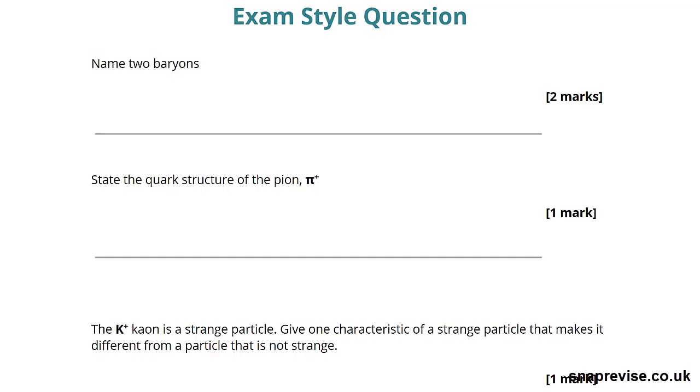So in this exam style question, they'd like us to begin just by naming two baryons. And in this example, we should always just use the simplest baryons you can think of, which is a proton and a neutron. So now they'd like us to state the quark structure of the pion pi plus.